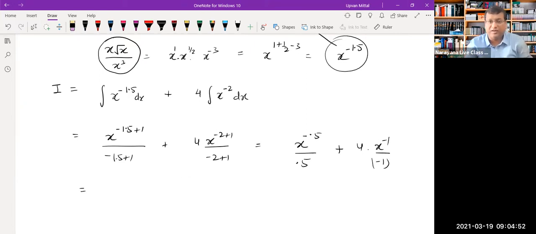You can keep on simplifying it, but for the initial few questions I will simplify also, so that you get a good feel of what we are essentially doing. So 1 upon 0.5 will become 2. X raised to minus 0.5 will become 1 upon root x. If you feel that I'm going a little too fast here, you can pause the video, write down a few steps on your own on pen and paper, and verify after this. Hopefully, if all the calculations are right, this is what you should be able to get in the end.